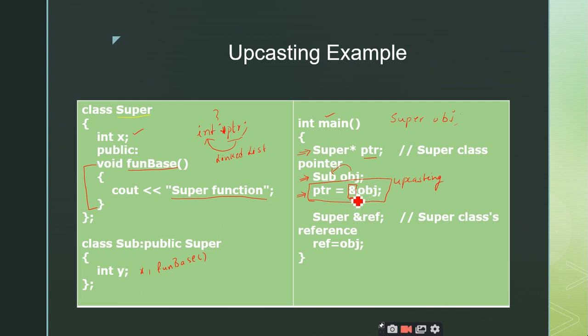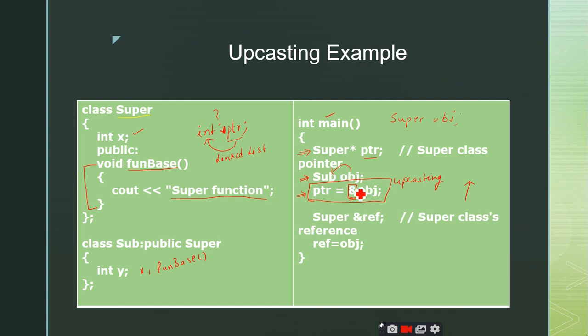So I am taking the address of the object, which is an object of the subclass, and I am assigning that address to the pointer of the superclass, right? So this is what upcasting is. I am going to store the address of the subclass object in the pointer variable of the superclass. That means I am converting the address of the object to be stored inside the superclass pointer. Is it clear?